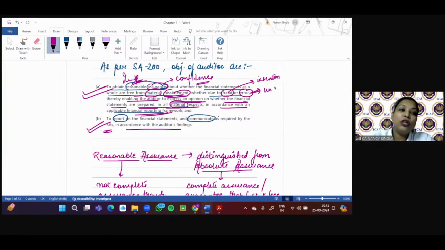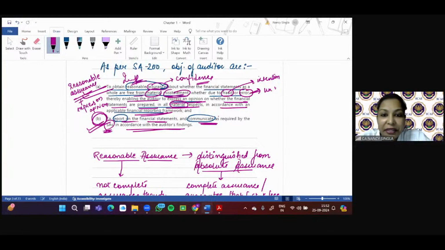First, the auditor will obtain a reasonable assurance. First of all, he will get a confidence that financial statements as a whole are free from material misstatement. Why? To enable the auditor to express an opinion. Right? And how will that opinion be given? That is point B: to report on the financial statements and communicate as required by SAs, in accordance with the auditor's findings.